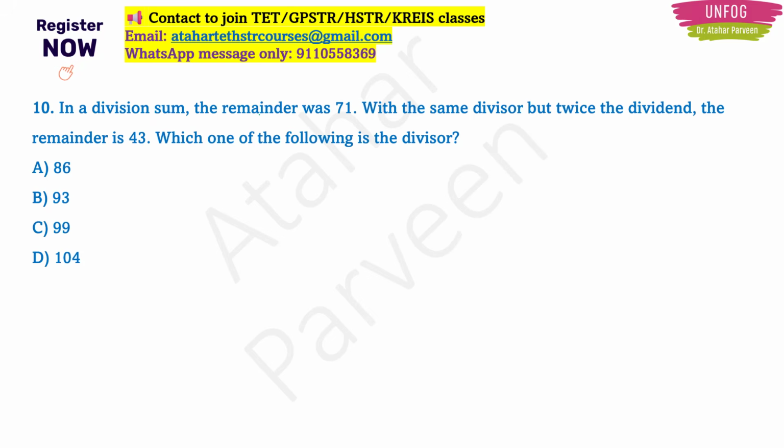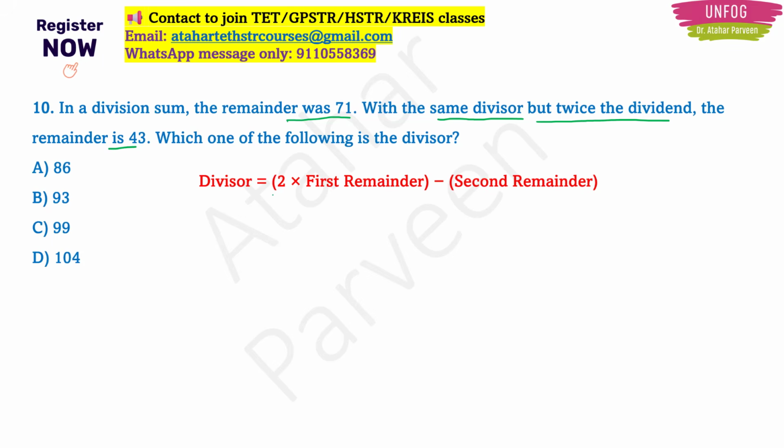In a division sum, the remainder was 71. With the same divisor but twice the dividend, the remainder is 43. Which one of the following is the divisor? See, understand the question. In a division sum, the remainder was 71. With the same divisor but twice the dividend, the remainder is 43. Which one of the following is the divisor?